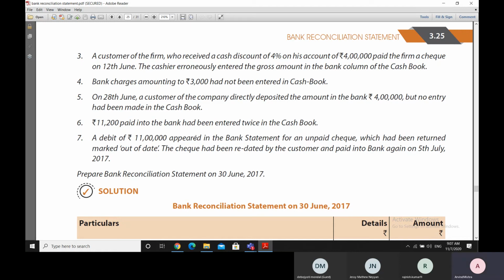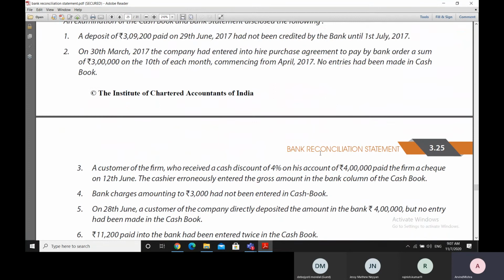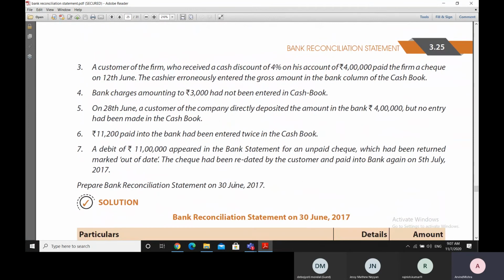So what is happening here is that the check had been redated by the customer and paid into the bank again on 5th July 2017. Now we are making the bank reconciliation statement for 30th of June. So let us try to understand this.